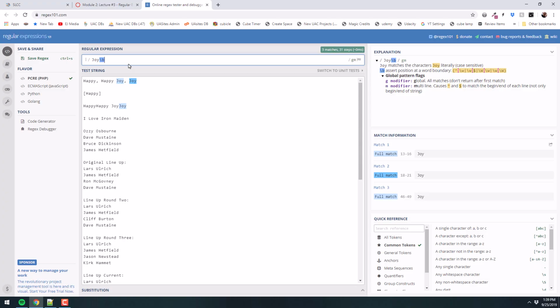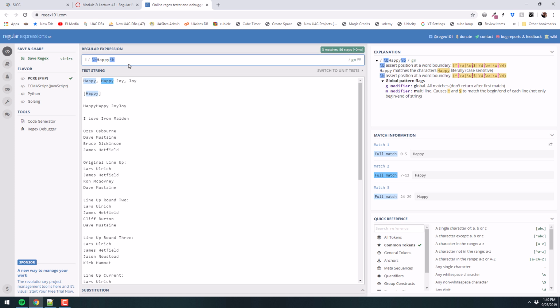Yes, so if I did, let's go back to the happy here. I'll find the middle happy, but if I have a word boundary at the beginning, then it will not find that happy, because what we have in our regular expression says: find a word boundary, followed immediately by a capital H, A, P, P, Y, followed immediately by a word boundary. And there's no scenario where that exists. Well, there is, those 3 that are highlighted, but the scenario that says happy, that does not exist, right? That condition doesn't exist. Okay?